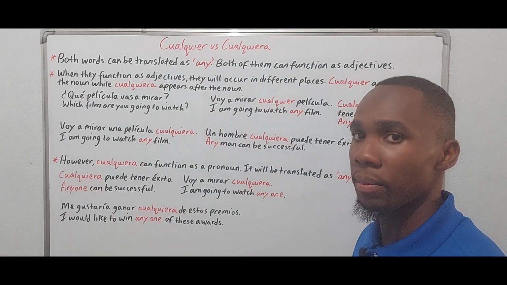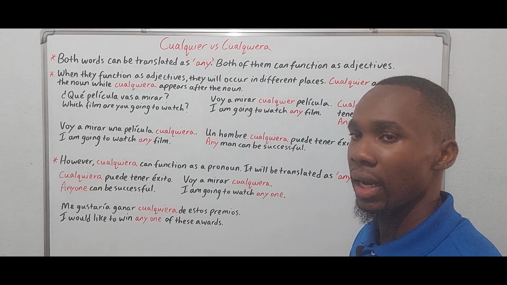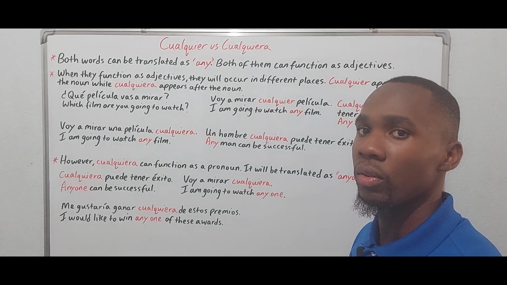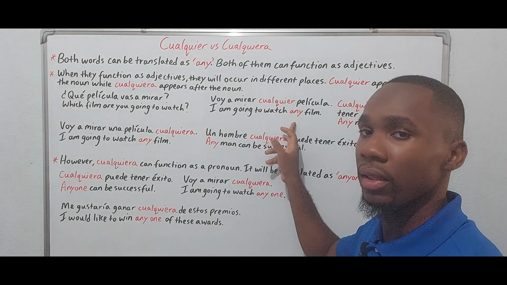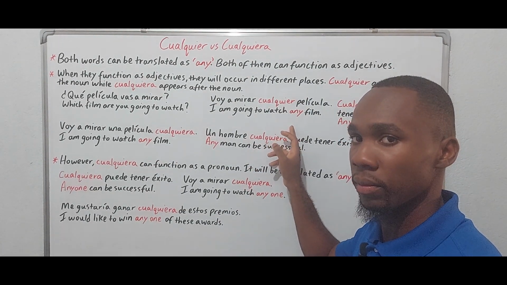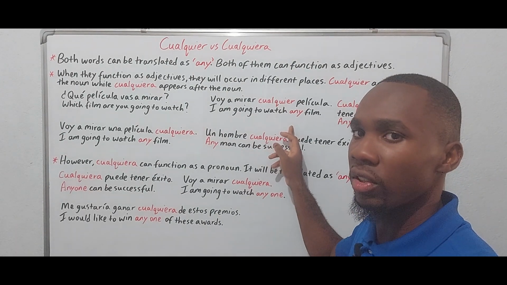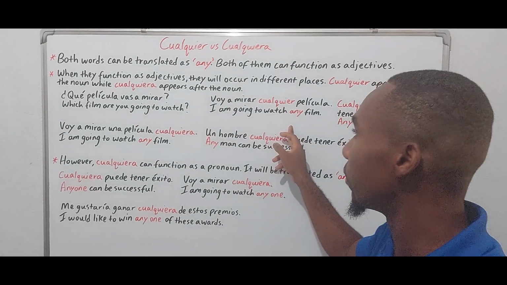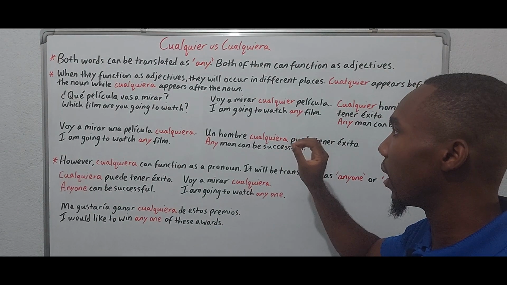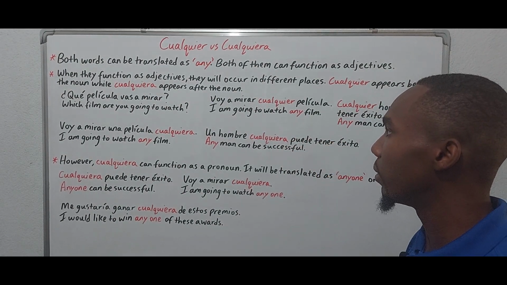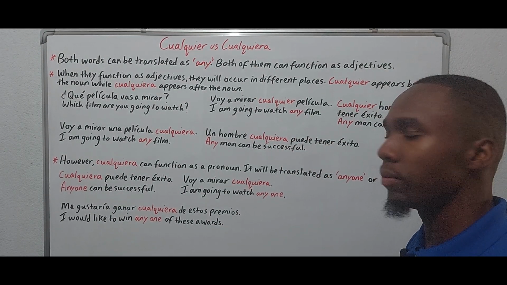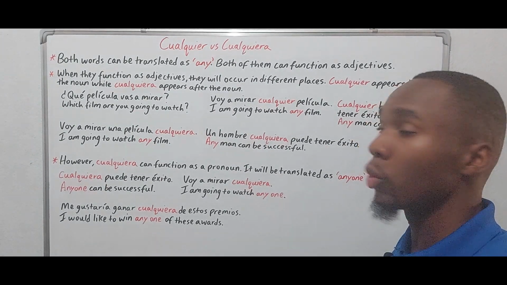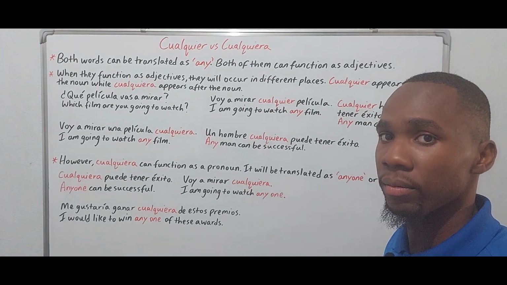The gender does not matter, okay? And another thing to note is that it always has to be singular. But we're going to return to that a little later in the lesson. So, voy a mirar cualquier película. I am going to watch any film. Which one? Cualquier película.